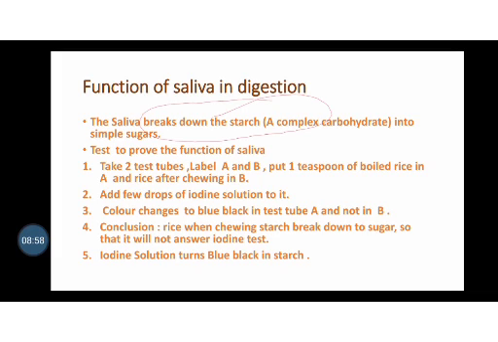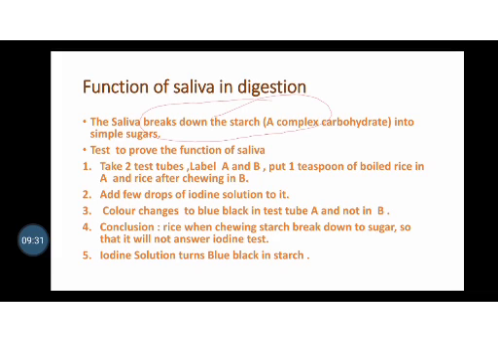Now how can we prove this? It can be proved by a simple experiment: take two test tubes, one with cooked rice and the second with chewed rice. After chewing in your mouth for a long time, take it out and put it in a test tube. Pour iodine solution in both test tubes. You will see that the first test tube with cooked rice changes color to blue black, which indicates the presence of starch.